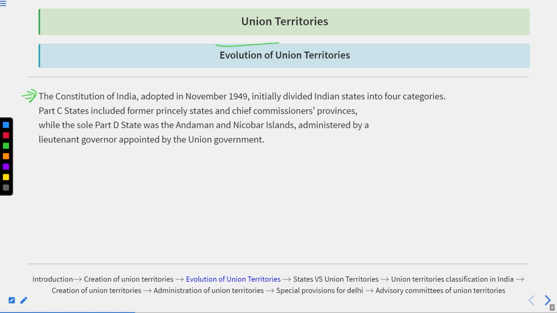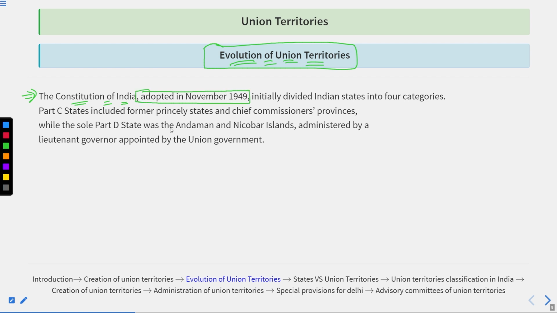Now, if we talk about the evolution of the union territories, like how the union territories got evolved over the period of time. The Constitution of India was adopted in November 1949.